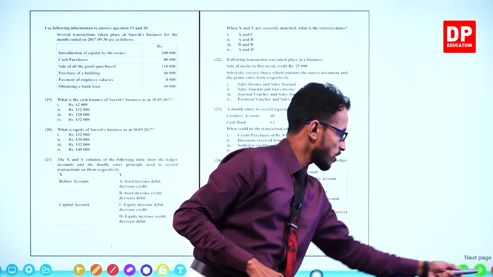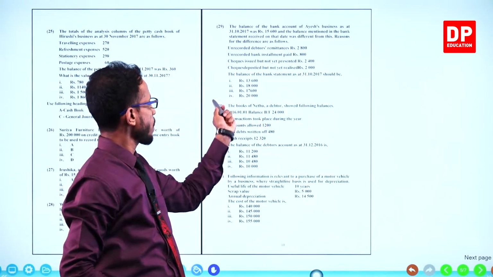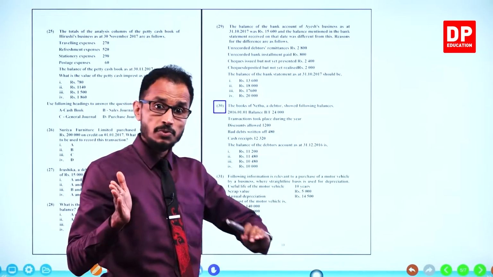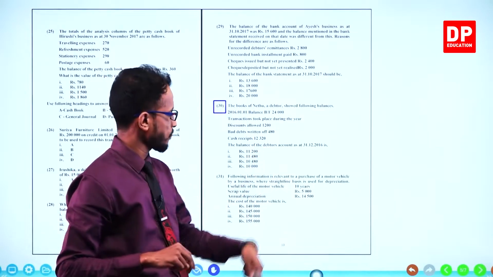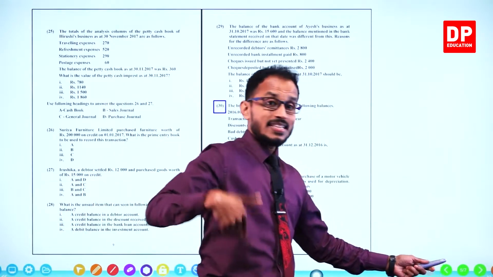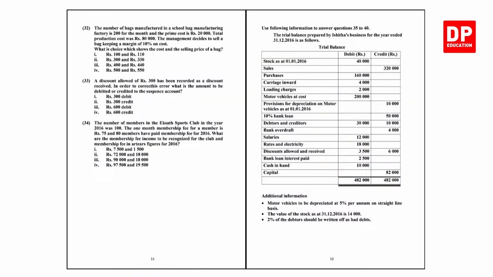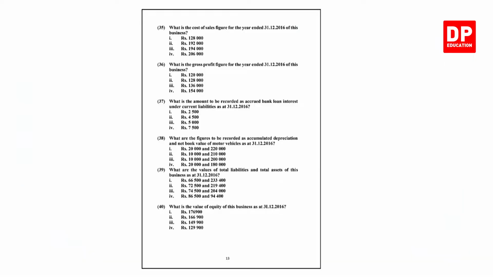From 17 up to 30, all questions are from accounting. In the third video, from 31 to 40, till the last question of the paper.